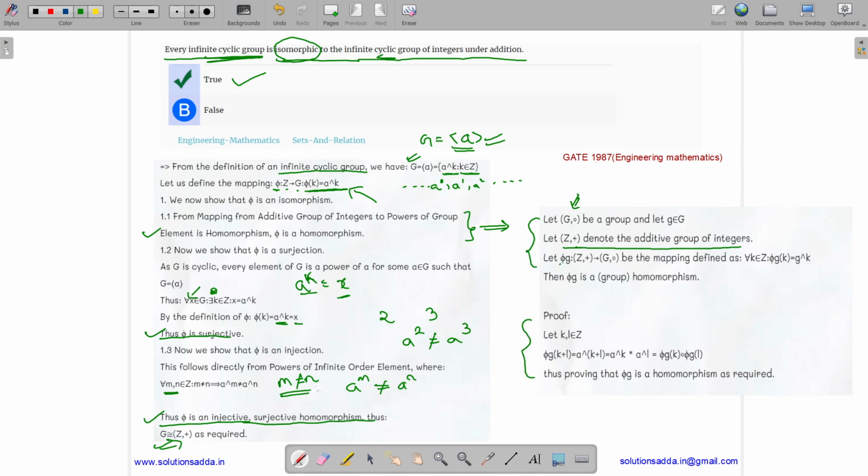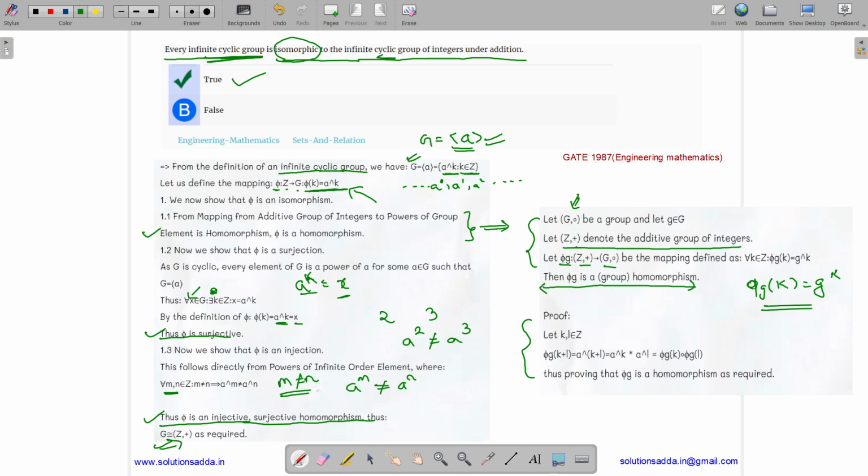Then we can define phi of g from Z+ to the group, a mapping defined as, for all the integers k, phi of g of k equals g to the power k. It's a mapping which has been defined from Z+ to G0. Then we have to prove that phi of g is a homomorphism.